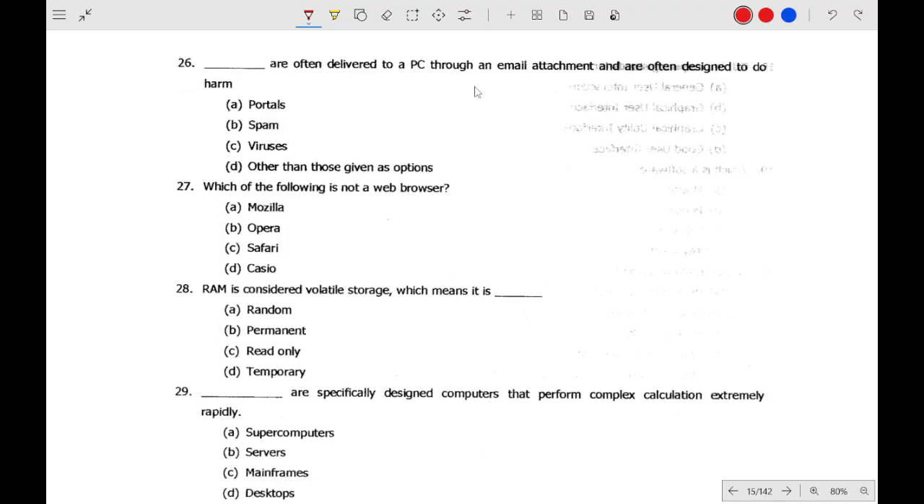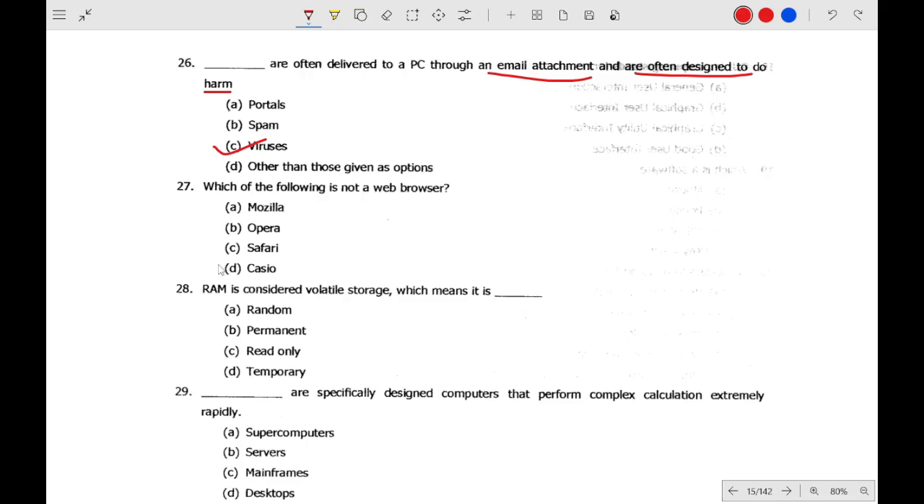Dash are often delivered to PC through email attachment and are often designed to harm. Attached to email and designed to harm, that is the virus. You have to read the definition very carefully, otherwise you might make a mistake in this type of question. It is said that it is attached to an email and it is designed to do harm, so it is a virus.